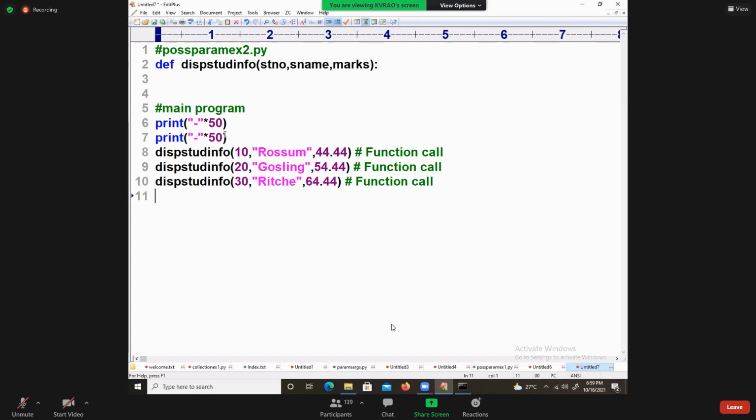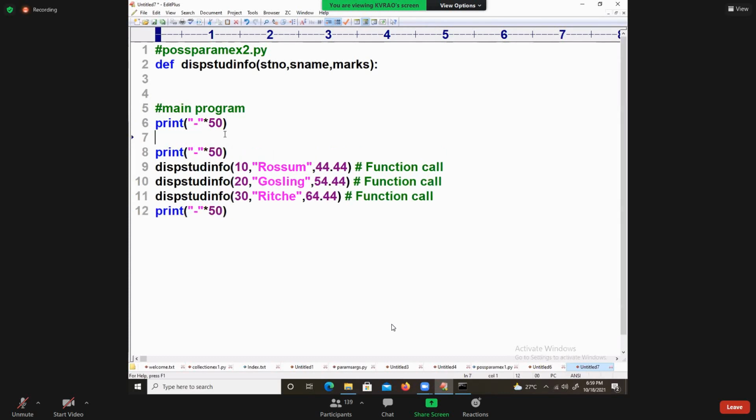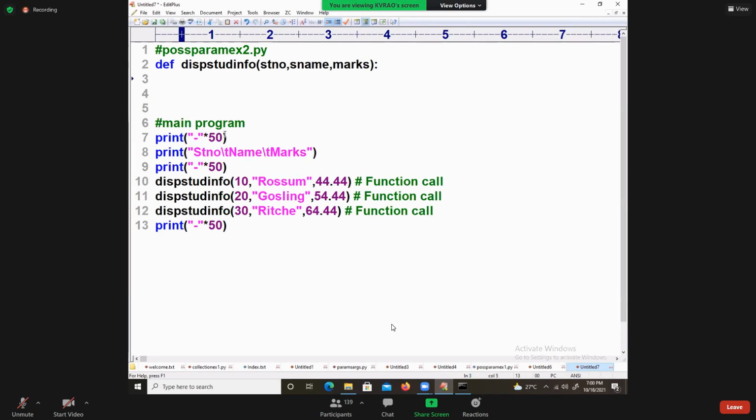Next I am writing like this. Print of student number STNO \t name \t marks. Then from this place when it comes, I'll print like this.